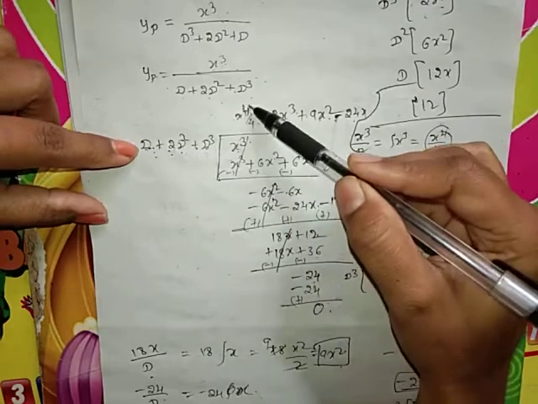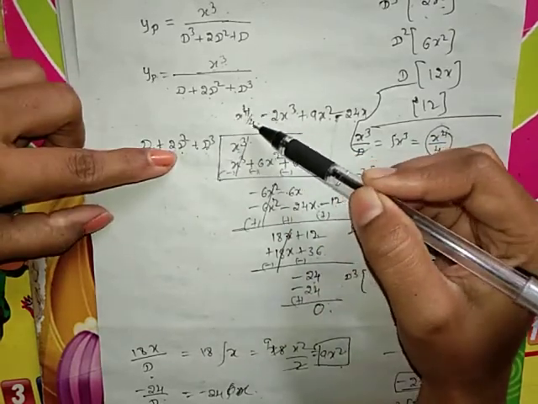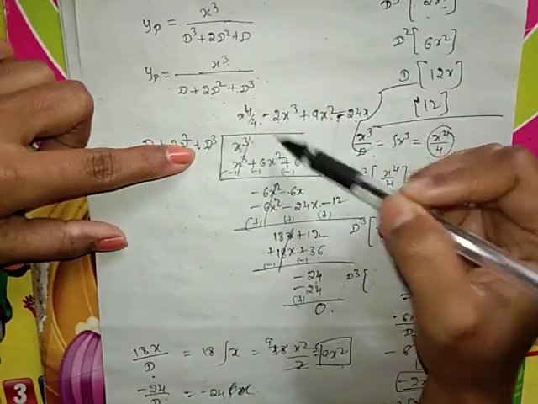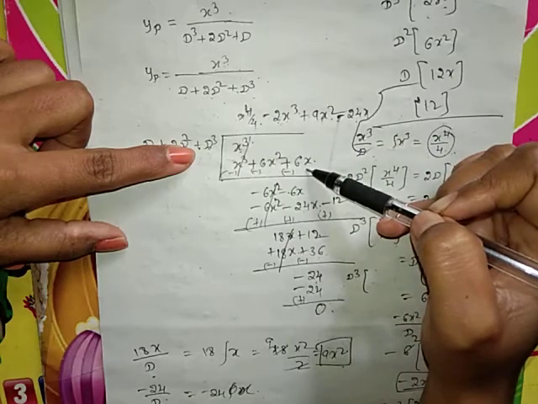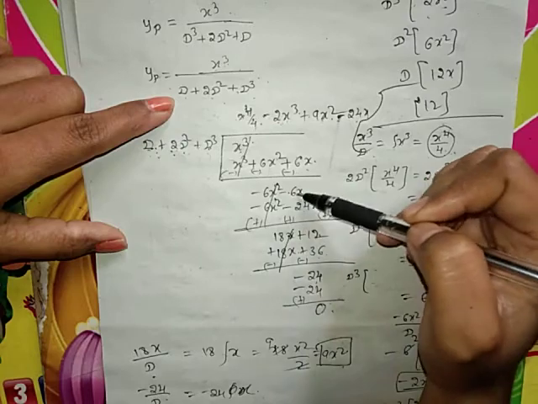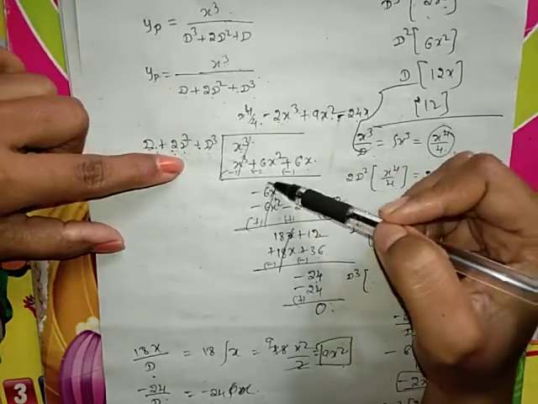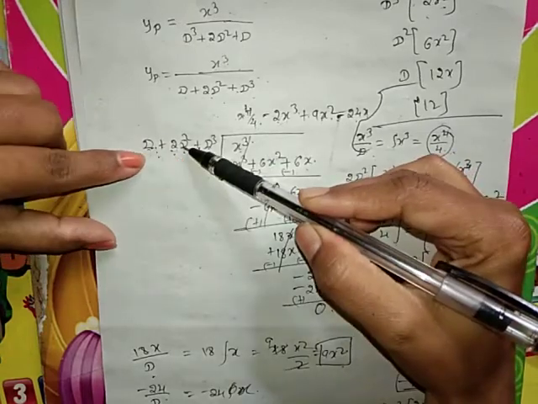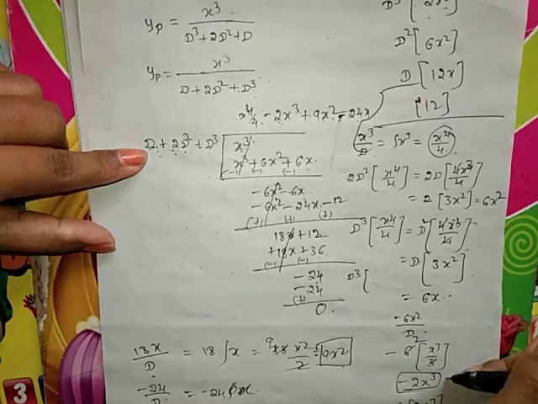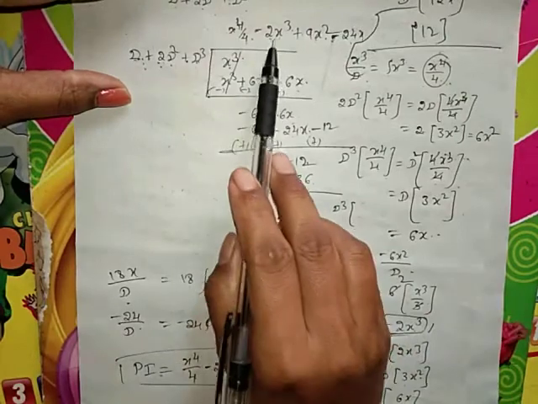Derivative of x raised to 4 by 4 is x cube. 2 into second derivative of x raised to 4 by 4 is 6x square. Third derivative of x raised to 4 by 4 is 6x. So minus 6x square minus 6x. Reverse all the signs. Remaining term, again we take the first term divided by first term: 6x square divided by d will obtain minus 2x cube. So minus 2x cube is our next quotient.